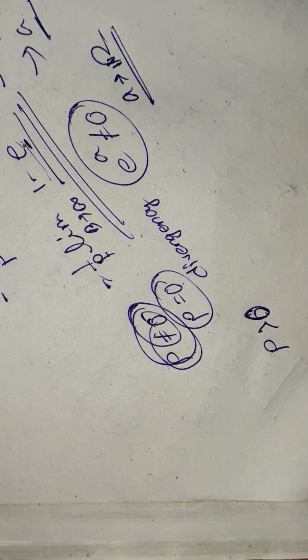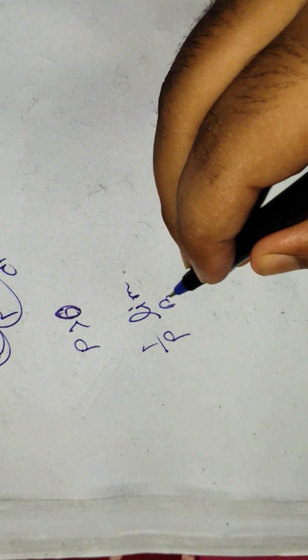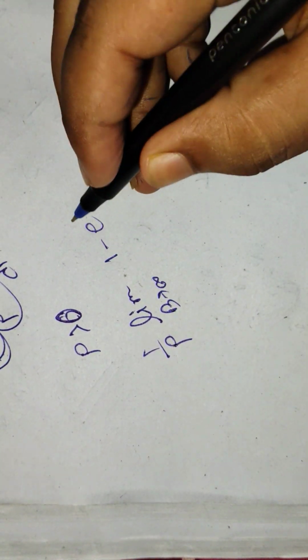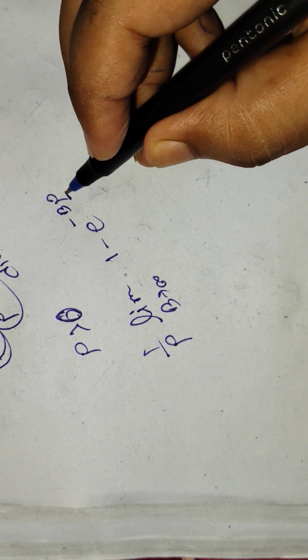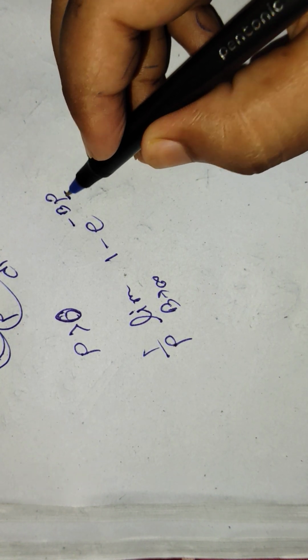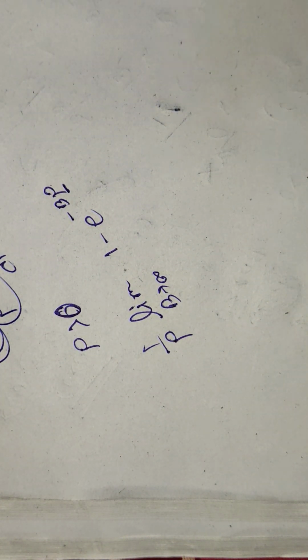When p is greater than 0, we have limit b tending to infinity of 1 minus e to the power minus bp. So p greater than 0 means p is a positive number. So minus b into positive is basically negative.